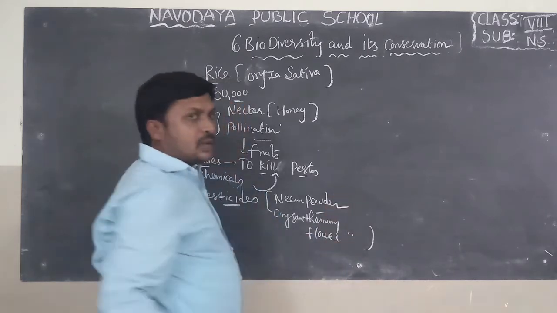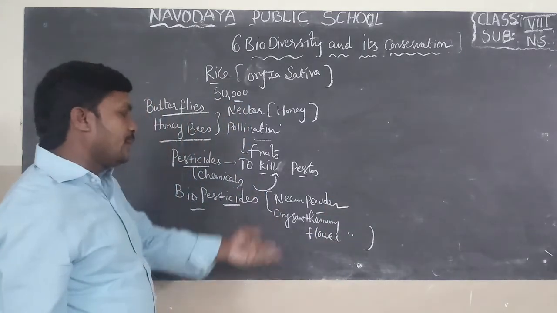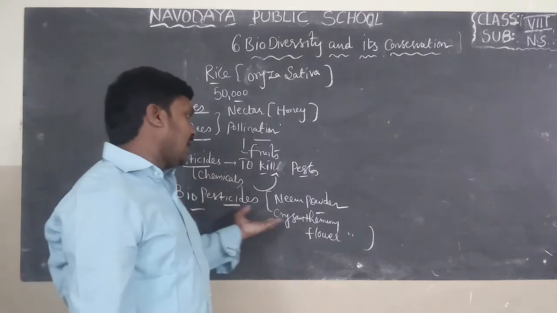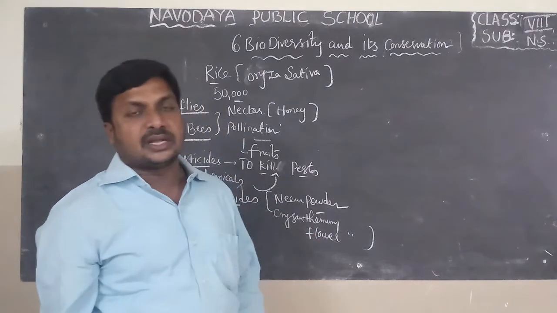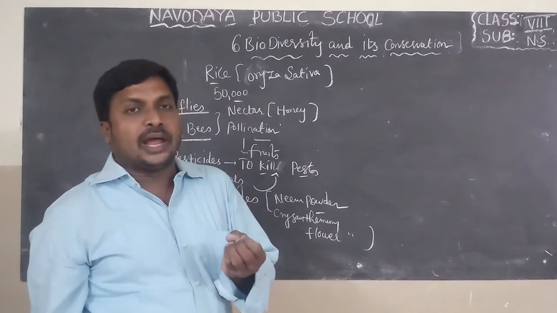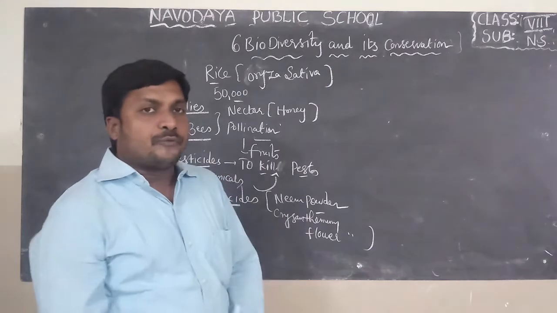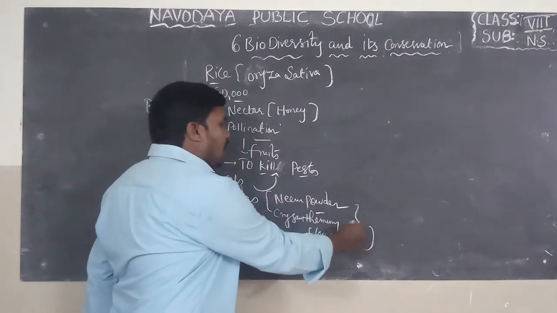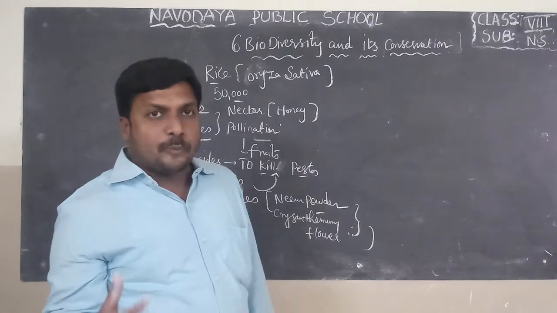These two are biopesticides. Neem powder means vepa pudi, and chrysanthemum flower powder means chamanti puvvula powder. These two are called biopesticides.